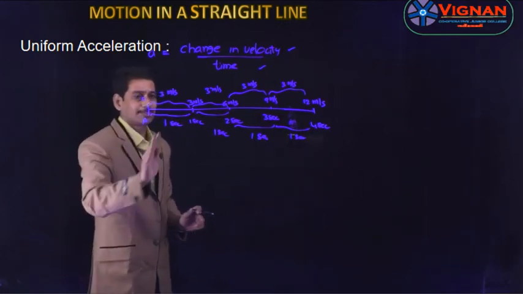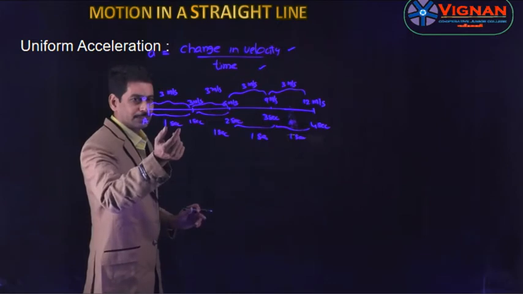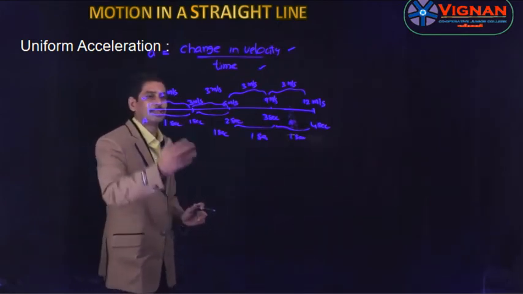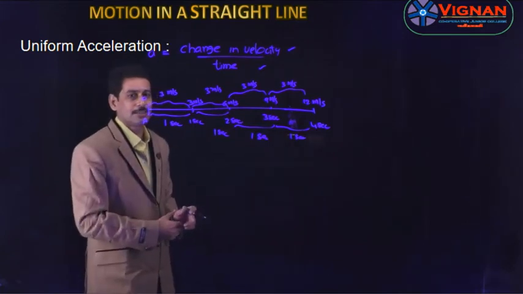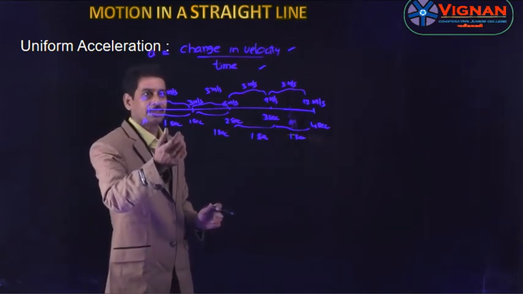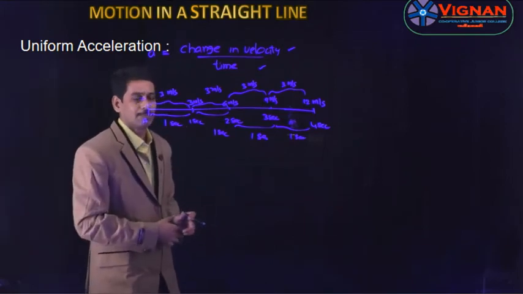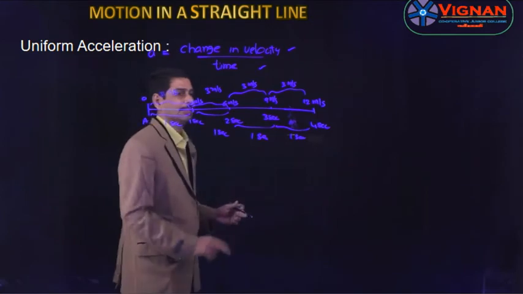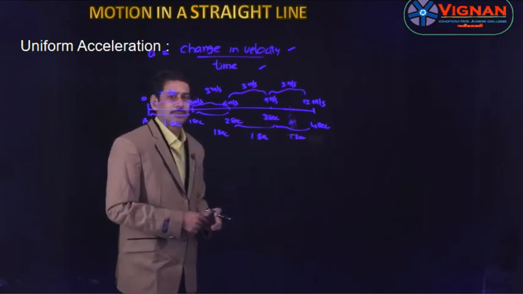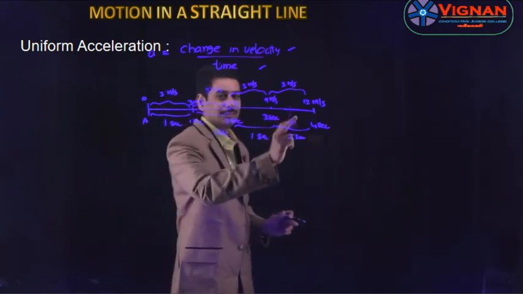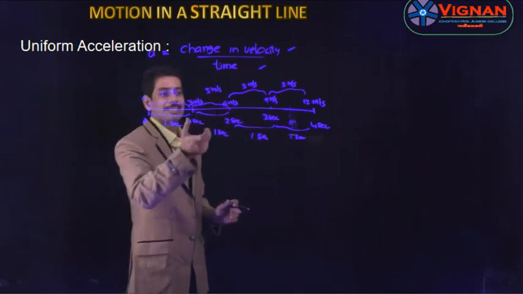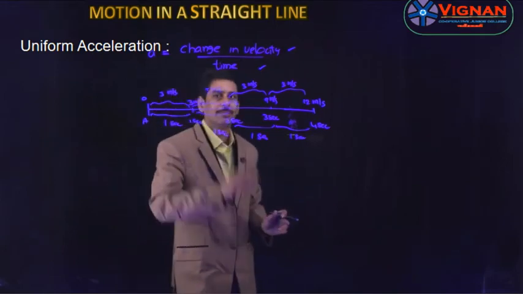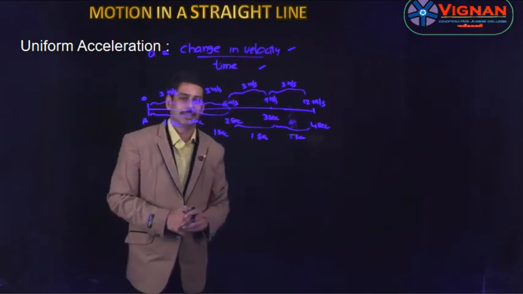So the acceleration of a moving body is said to be uniform if it covers equal changes of velocity in equal intervals of time, however small the intervals may be. This interval may not be 1 second. It may be 1/4, 1/8, or 1 second, but it should cover equal changes in velocity in equal intervals of time. Just remember the velocity goes on increasing, but the change in velocity is the same. Then we can say that it is moving with uniform acceleration.